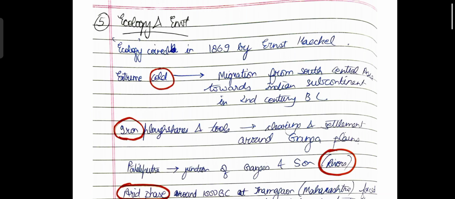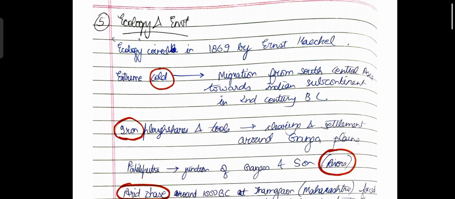So since iron helped these people get rid of the highly forested areas of the Ganga plains, clearing of the forests started and settlements were established around the Ganga plains because of the discovery of iron.